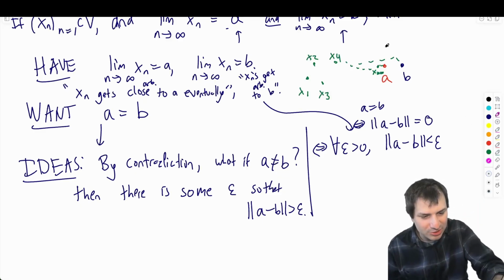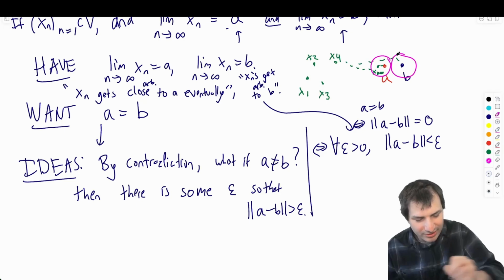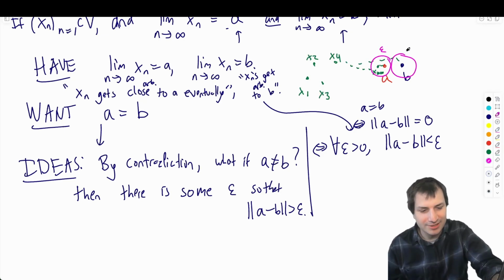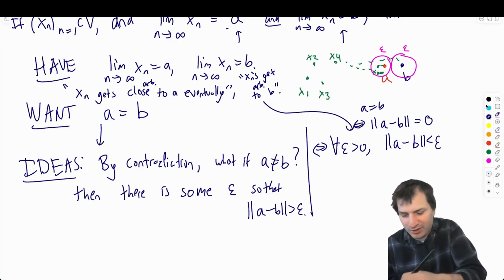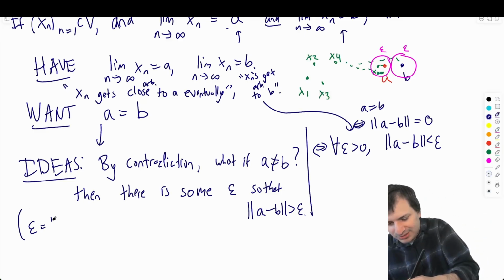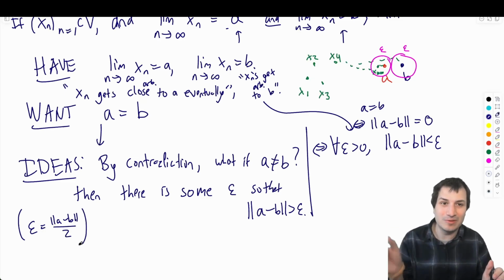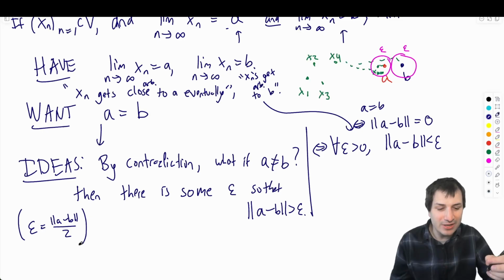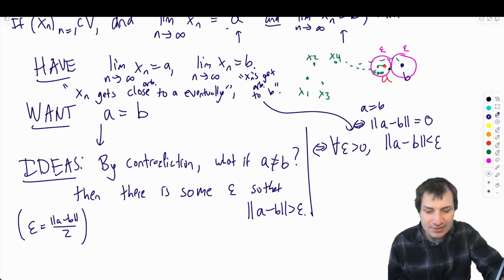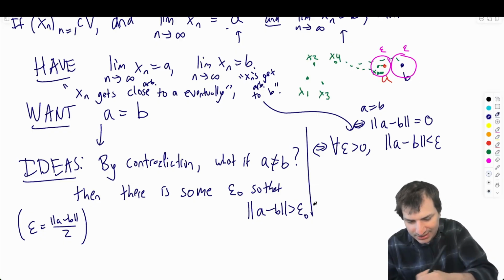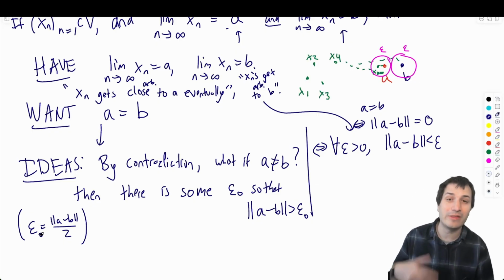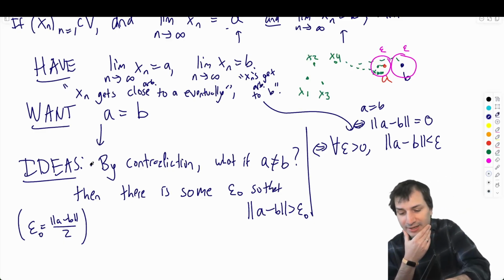And I can add this to my picture. So it looks like that and like that, right? There's some epsilon that lives around over here. In particular, you don't need this for the proof, but you could say, in our case, epsilon equals the norm of A minus B over 2. That works. It's like any number that's smaller than the norm. And this is very nice because how could it possibly be that the xn's are getting close to both the A and the B? And now I have an epsilon. And in fact, let me call it an epsilon naught, because I like to use epsilon naught when it's some particular epsilon rather than an arbitrary epsilon.